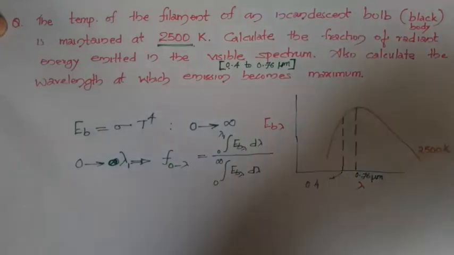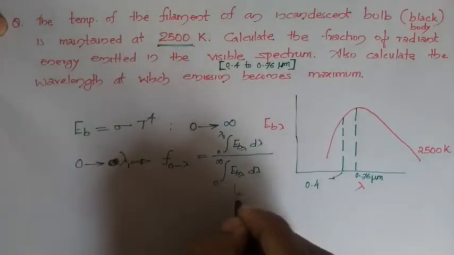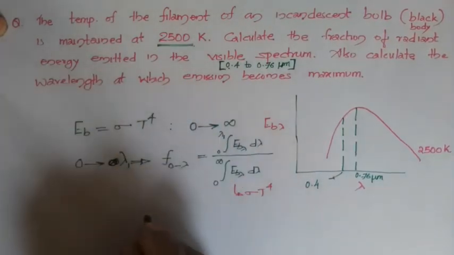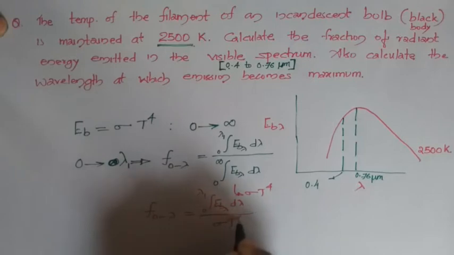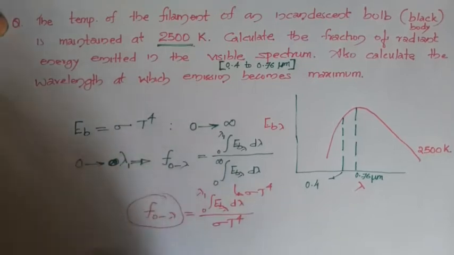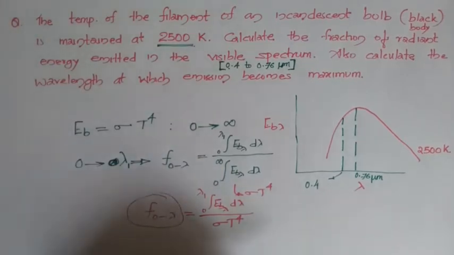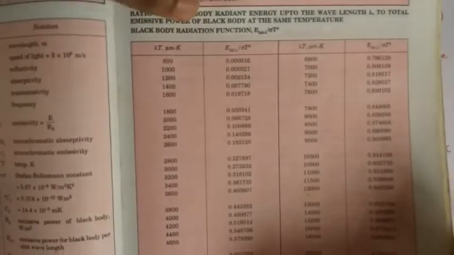And you know that for the entire range 0 to infinity, this is sigma T raised to 4, so the black body radiation function will be equal to the integral from 0 to lambda 1 of EB lambda d lambda divided by sigma T raised to 4. This is known as the black body radiation function. This you have already seen, and it is given in this table.